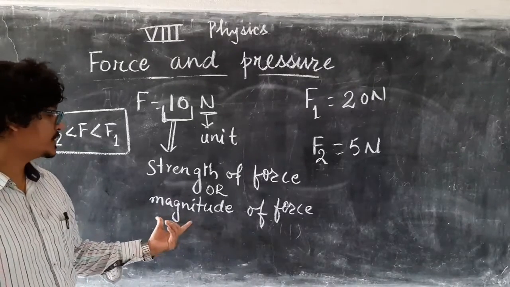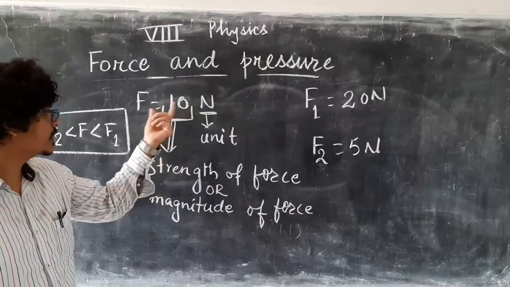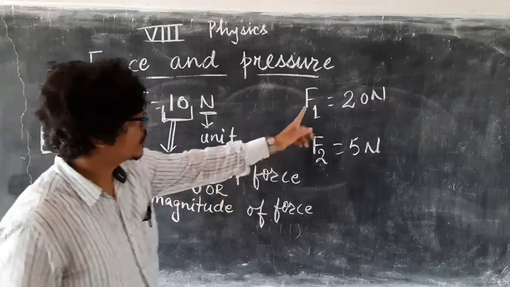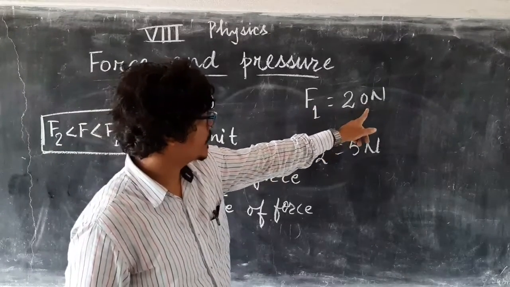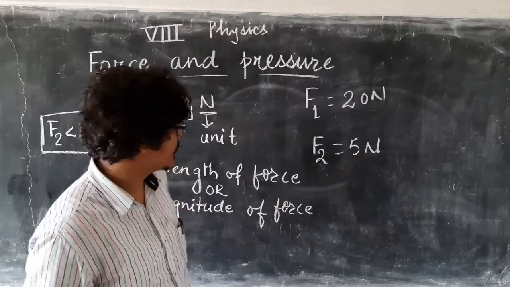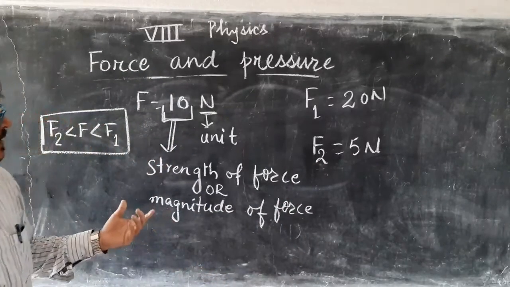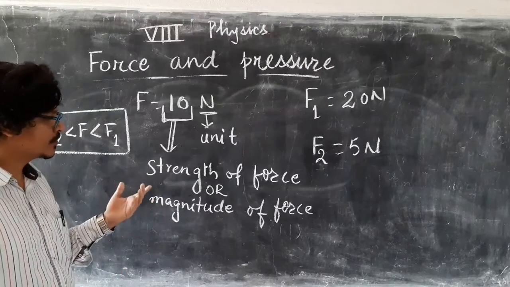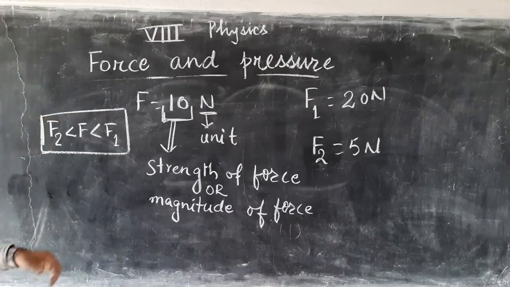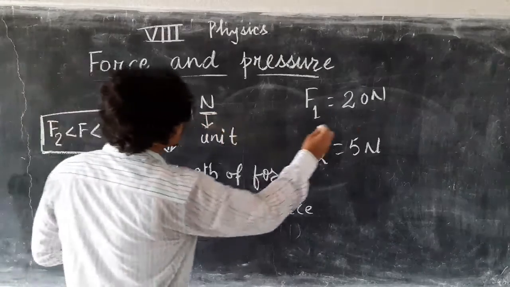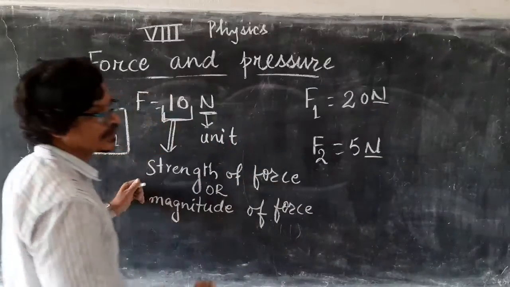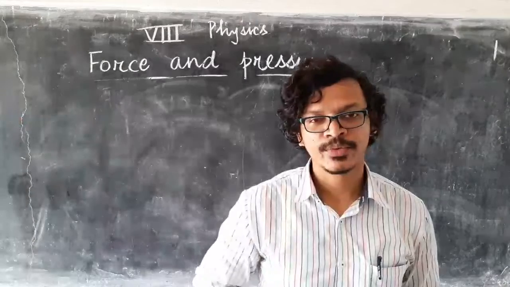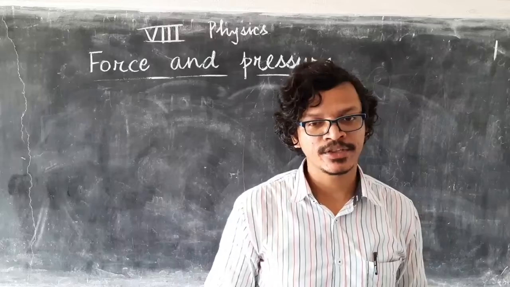So magnitude, basically, what is the magnitude? This term here, for example, in this case, for this force 10 is the magnitude, for this force F1, 20 is the magnitude, for F2 force 5 is the magnitude. So magnitude basically tells us the strength of force, whether it is strong enough to have some effect. And this Newton everywhere tells us the unit system in which we are measuring the force. So we have seen magnitude or strength of force.